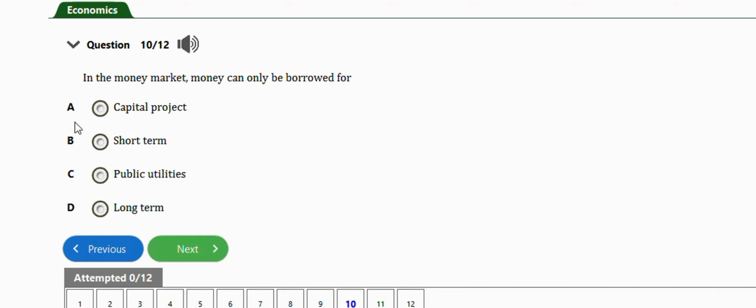It says in the money market, again, money market is short term, money can only be borrowed for real capital projects, short term, public utilities, long term. So it's obvious option B, short term. The next question is this one.